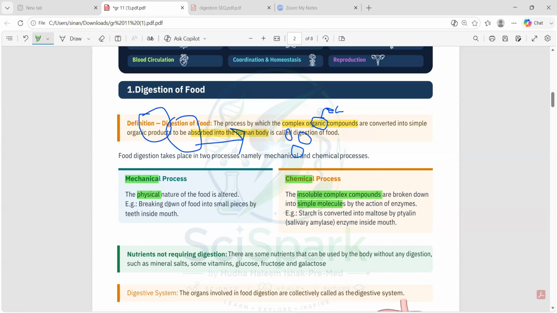We are changing the physical nature. In the chemical process, what are we doing? We are changing the chemical nature. Chemical nature means there might be chemical bonds, chemical interactions and stuff. So we are changing the chemical nature in the chemical process, and the physical nature in the mechanical process. For an example, we will see the chemical processes that take place in digestion of humans. I'll tell that example when we are studying that part, if not, it would be a confusion for you all.